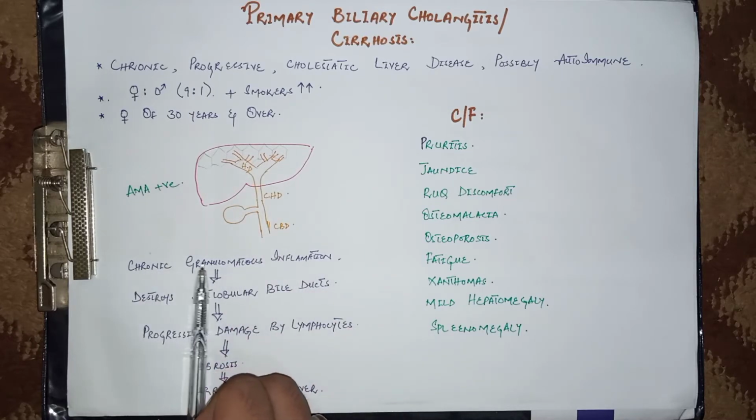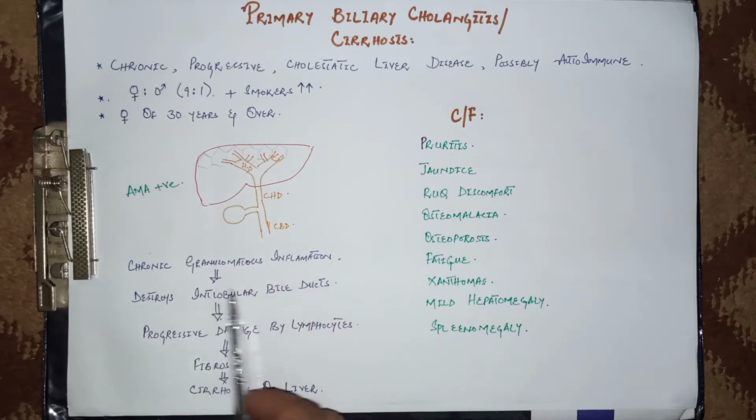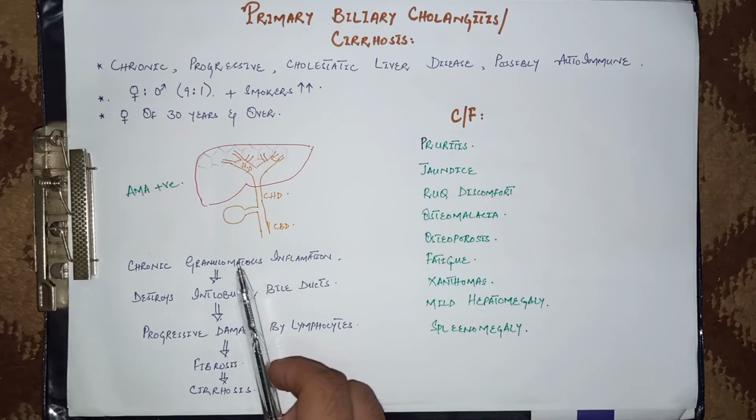There is chronic granulomatous inflammation in these bile ducts within the liver, which destroys them and causes progressive damage by the lymphocytes. Due to this progressive damage, it leads ultimately to fibrosis and ends up with cirrhosis of the liver. So this was the pathogenesis of primary biliary cholangitis, also known as primary biliary cirrhosis.